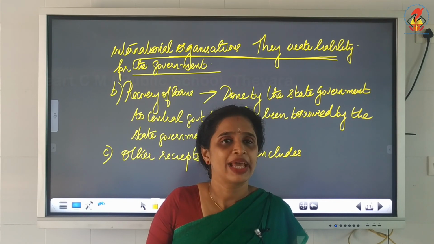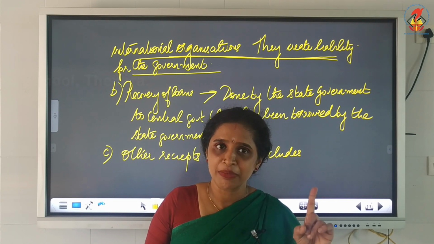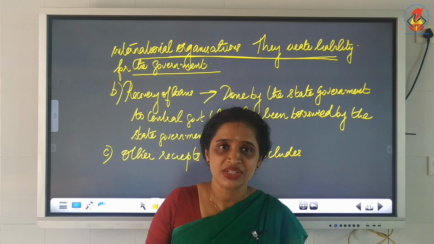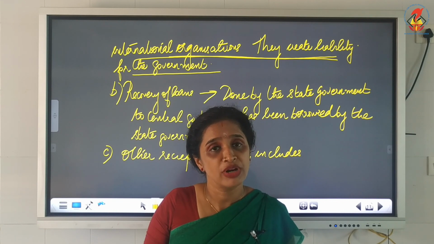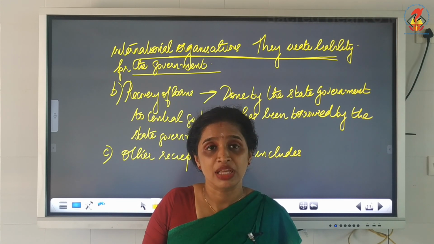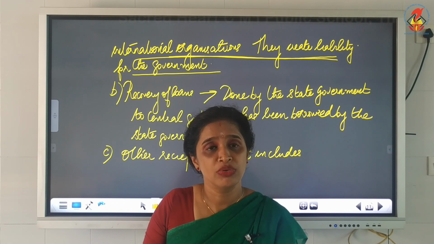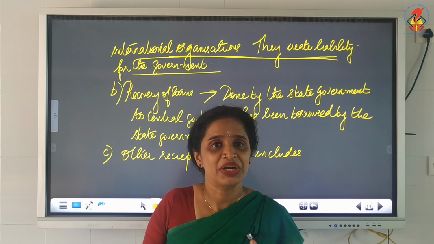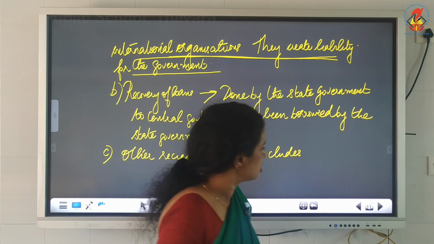So once again, capital receipt is a type of receipt which either creates a liability or reduces the asset of the government. Here, capital receipt is a receipt because the central government, when it is in need of money, is getting money from foreign governments and foreign banks. Definitely it is a receipt, but it has to repay the amount with the rate of interest. That is a liability. When it repays the amount with interest, it will reduce the asset of the government. So that kind of receipt is known as capital receipt.